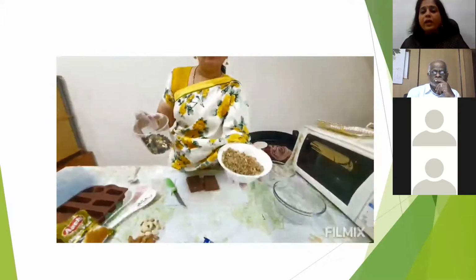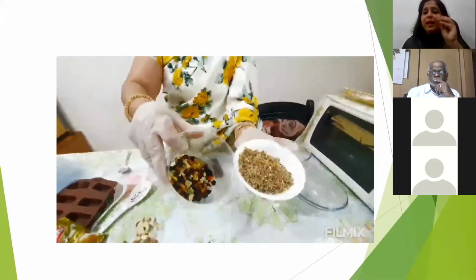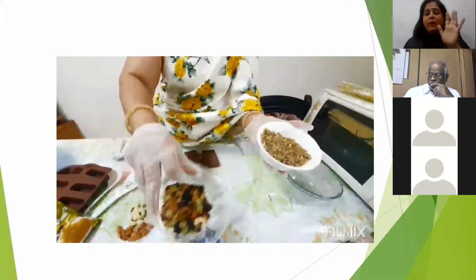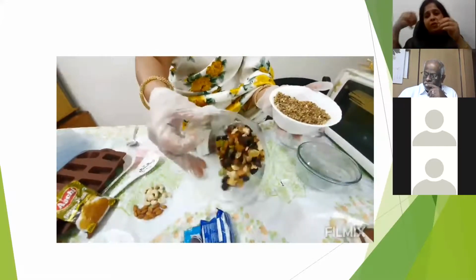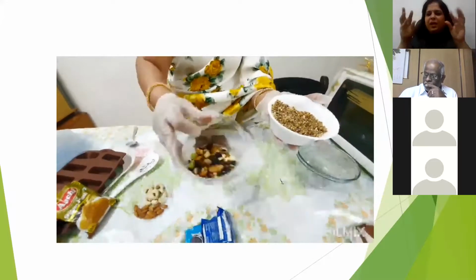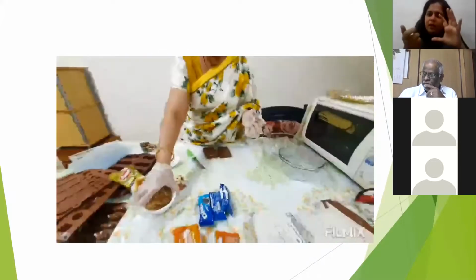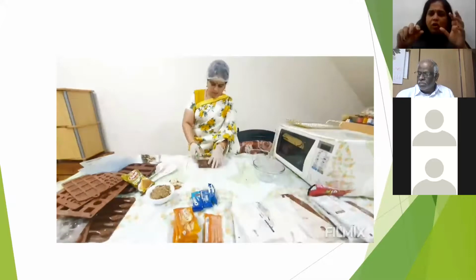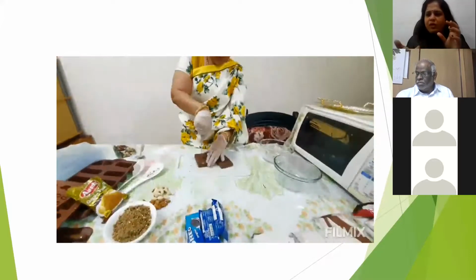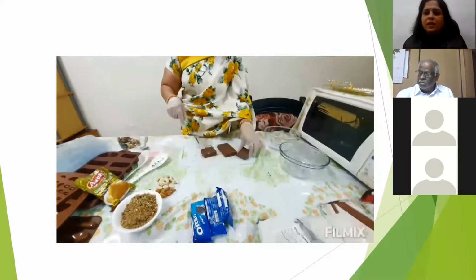I have powdered it. Powdered means it should be like a granule. It should not become a smooth paste. Then it will start leaving oil and become very soggy. You can't use it then. So just put it in the grinder for 1 or 2 minutes, a few rounds. That's all. It should become granules.